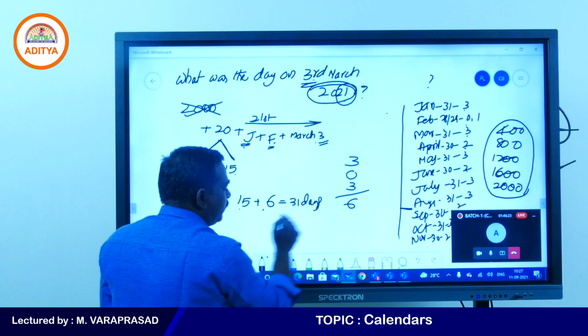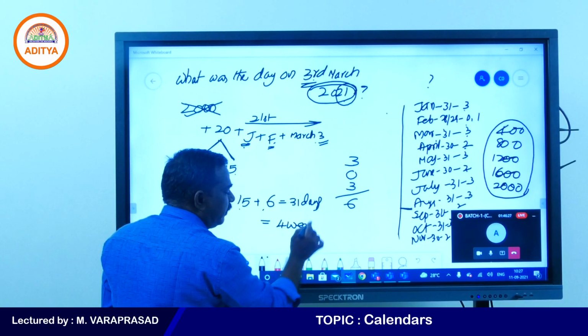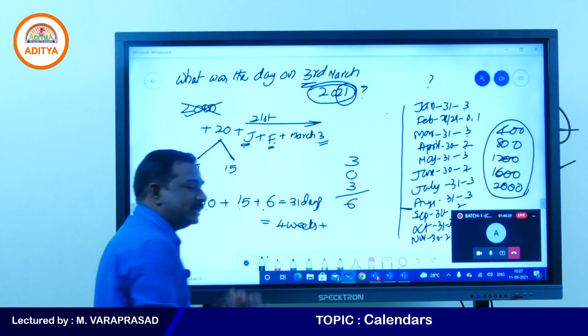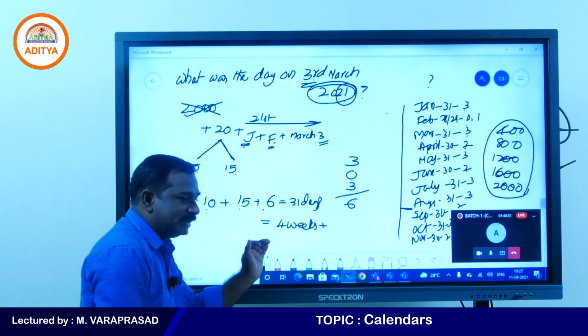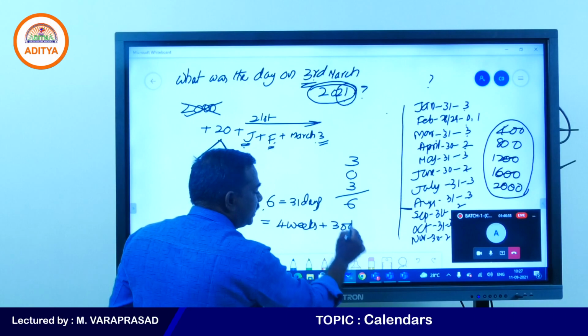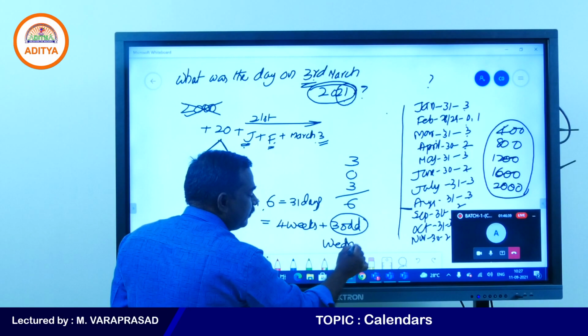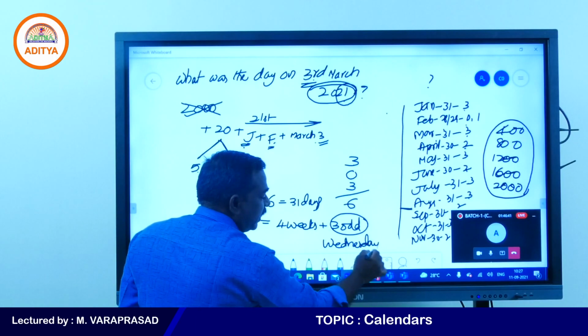So 31 days means 4 weeks exactly, because 31 by 7 gives 4. 4 weeks exactly, 4 7s are 28. 3 odd days. So what is the third day of the week? That is Wednesday.